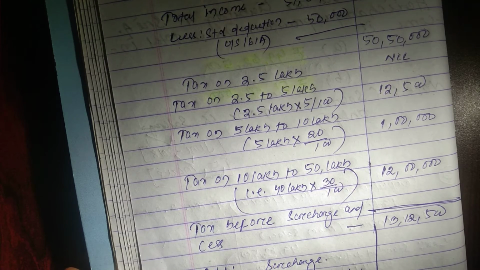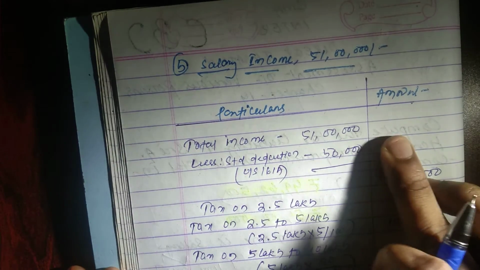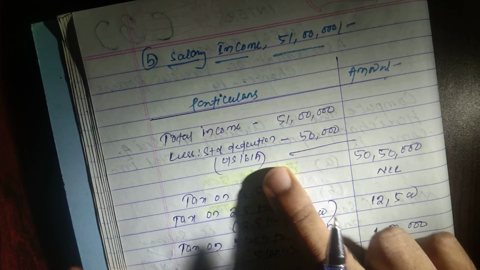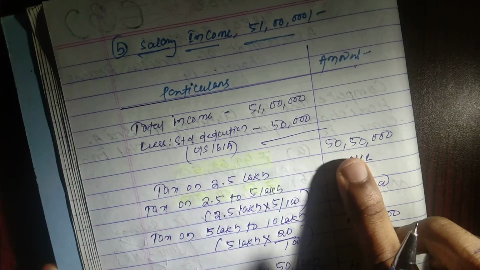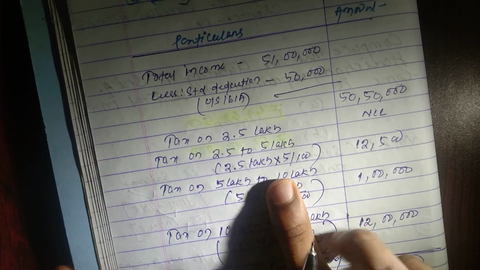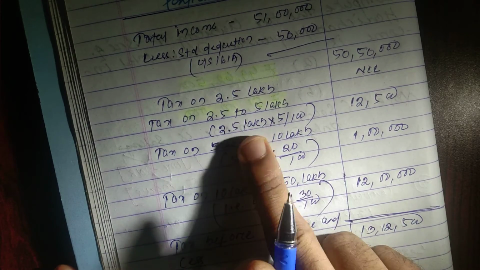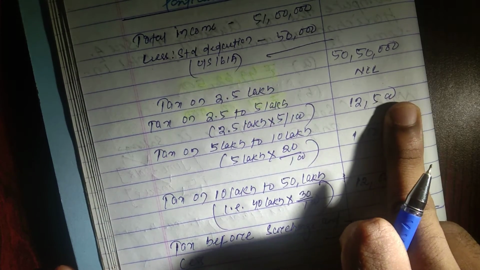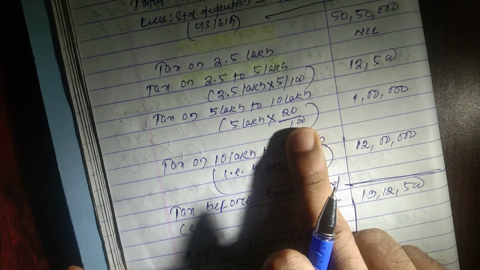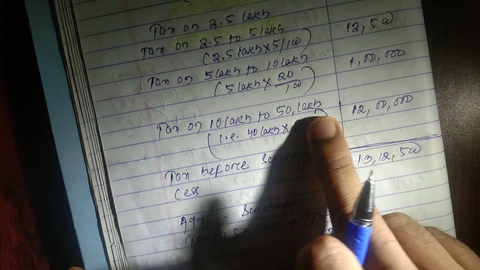cess will be calculated. So this way we have calculated total income 51 lakh, then we have to deduct standard deduction under section 16 IA, that is 50,000. It will be 50 lakh 50,000, and as you know, as per slab, first 2.5 lakh nil, then second 2.5 lakh into 5% 12,500, then third 5 lakh to 10 lakh, that is 20%, that is 1 lakh, then remaining tax on 10 lakh to 50 lakh.